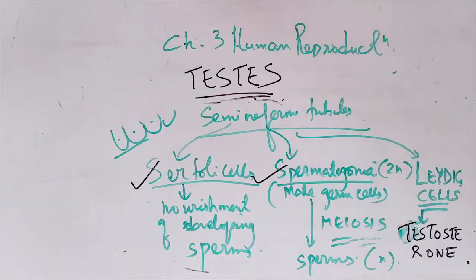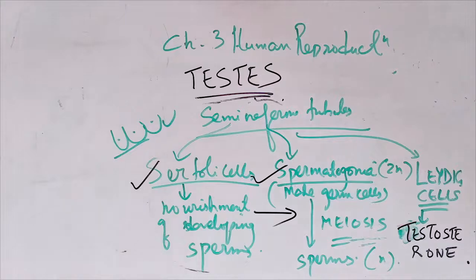So the testis is inside the scrotum, at a temperature about 2 to 2.5 degrees lower than normal body temperature. It is a pouch like, and inside we have compartments, and those compartments are called testicular lobules. Inside the compartments we have the seminiferous tubules, and in them the cells, Sertoli cells, which will provide nourishment to the developing sperms. Where are the sperms coming from? Spermatogonia, the male germ cells.